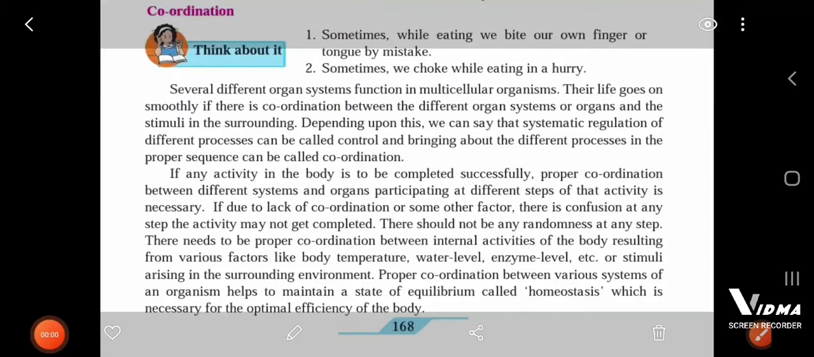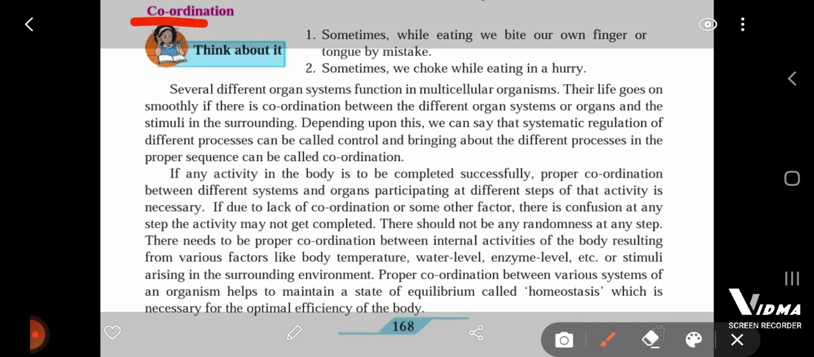So in the last lecture we had discussion on the excretory system of human beings, and today we are going to discuss another important life process in living organisms, that is coordination. So let us understand what is coordination.